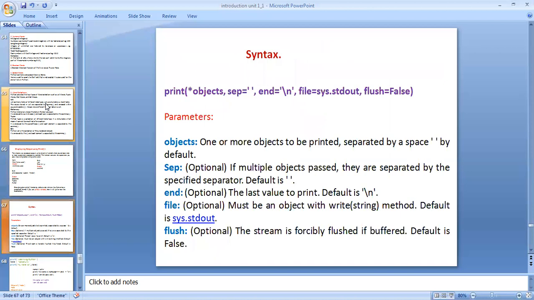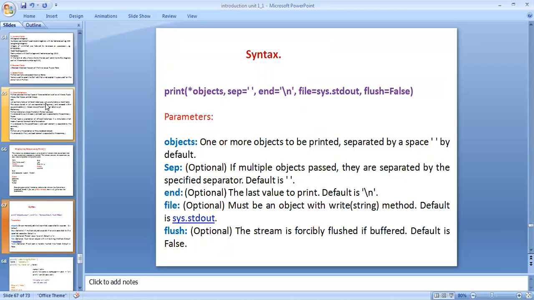Syntax: print(*objects, sep=' ', end='\n', file=sys.stdout, flush=False). sys.stdout is a library function.